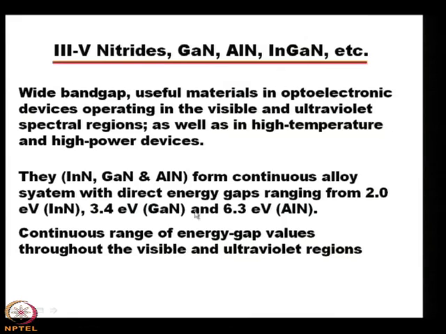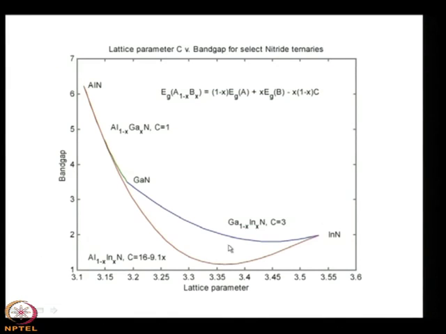So, what are these? These are basically 3 nitrides with 3 different band gaps. Indium nitride has a band gap of 2 electron volt, gallium nitride is 3.4 electron volt and aluminum nitride is 6.3 electron volt, and so one can continuously vary the energy gap values of the alloys made from all these 3 or any 2 of them throughout the visible and ultraviolet region. That will be apparent from this diagram.